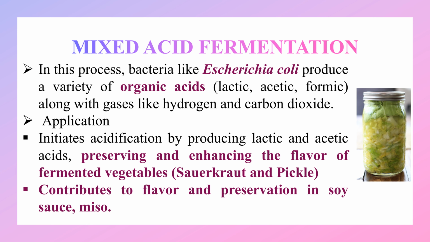Type 8: Mixed acid fermentation. In this process, bacteria like Escherichia coli produce a variety of organic acids, that are lactic acid, acetic acid and formic acid, along with gases like hydrogen and carbon dioxide. Applications: initiates acidification by producing lactic and acetic acids, preserving and enhancing the flavor of fermented vegetables like sauerkraut and pickle, and contributes to flavor and preservation in soy sauce and miso.